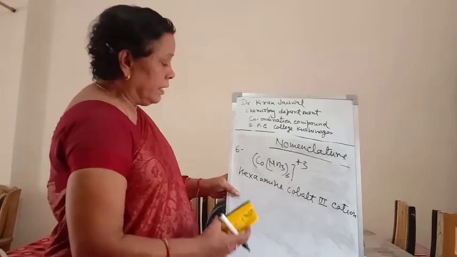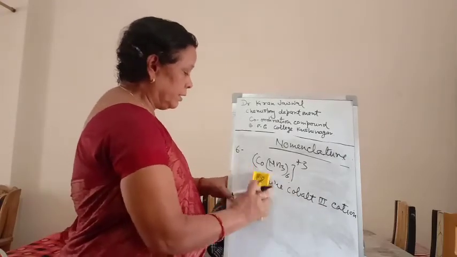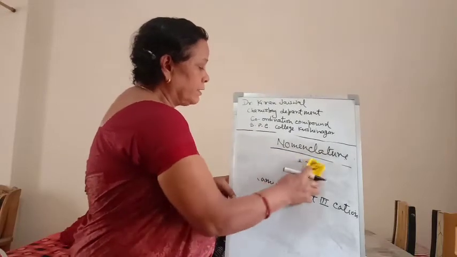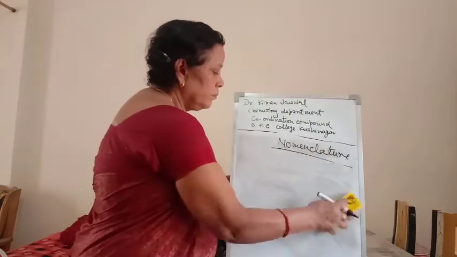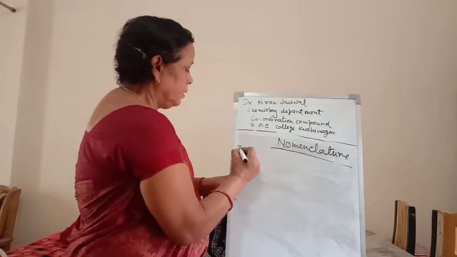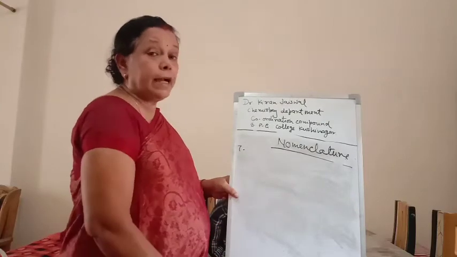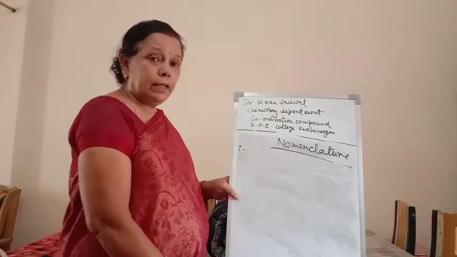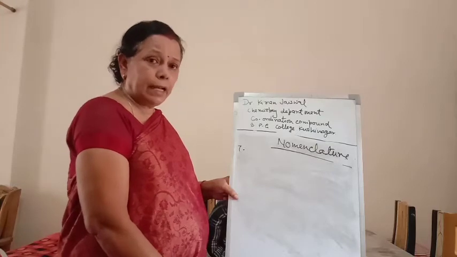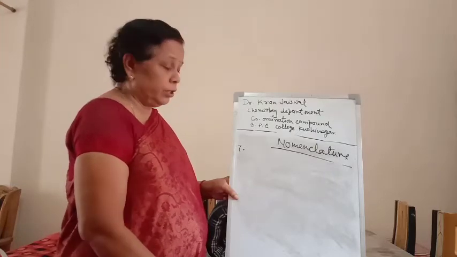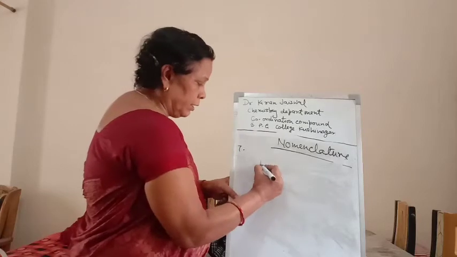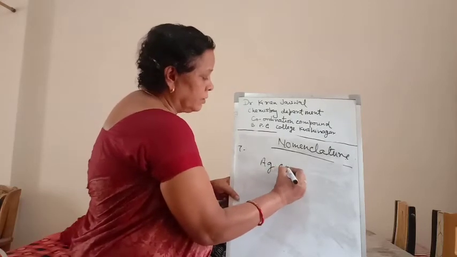The next point: if the coordination sphere carries the negative charge, then at the end of the central metal ion name, the ATE is used.